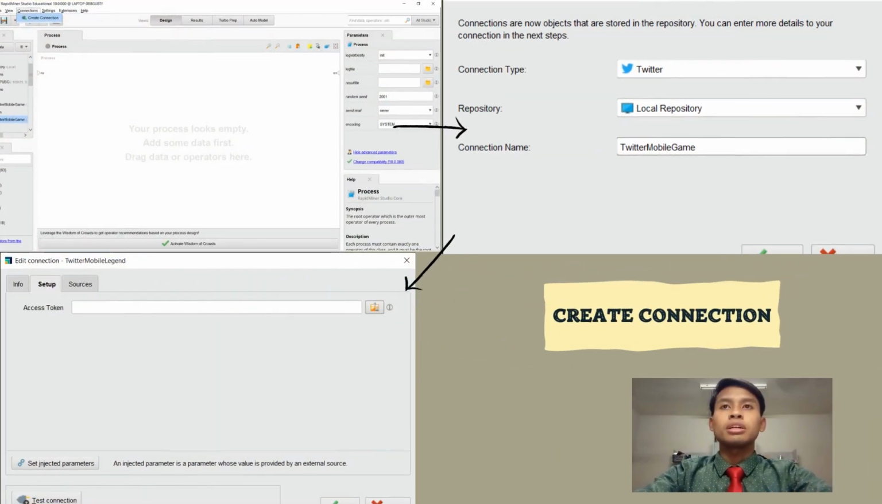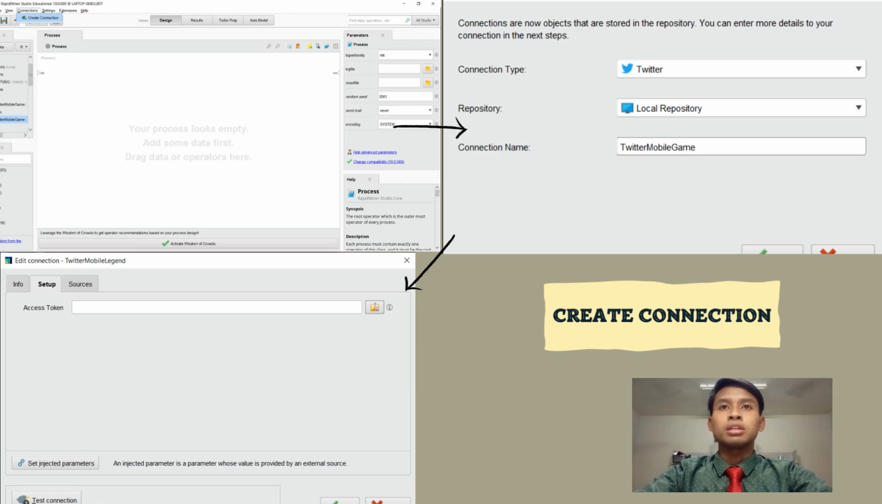First, we need to create a connection. Press the create connection button as in the picture. The connection type will be displayed soon, so we need to fill it in. We choose Twitter for connection type, and then choose local repository for repository. And last, we need to give a name for our connection, so we put the name Twitter mobile game. After finishing, press OK, and then edit connection will come out.